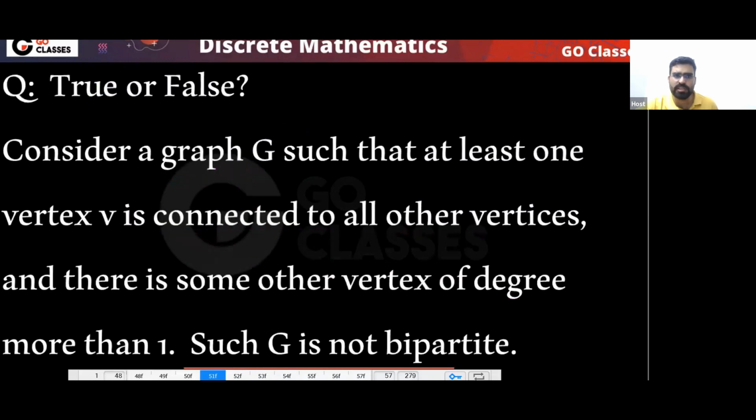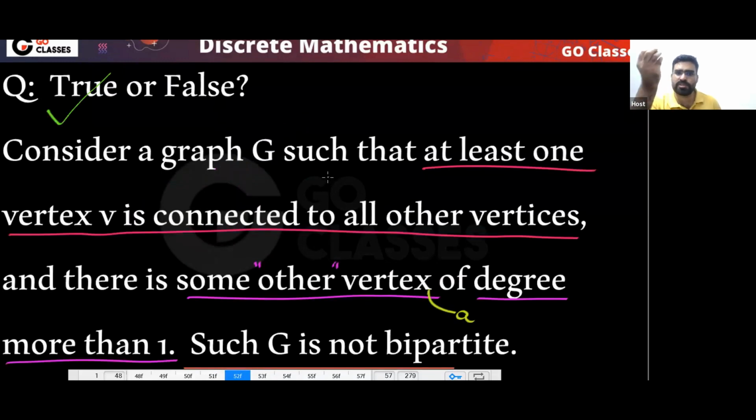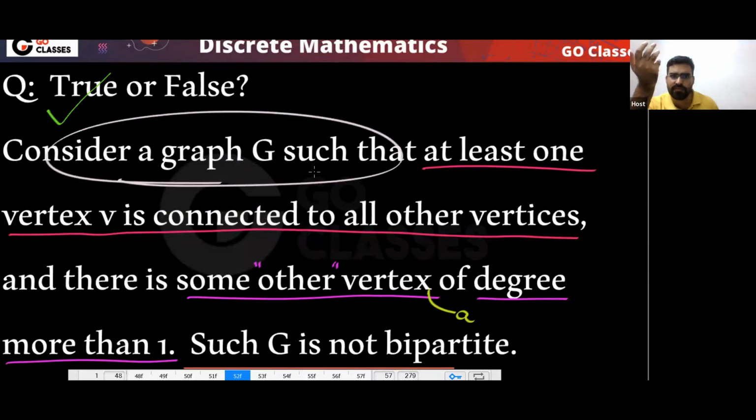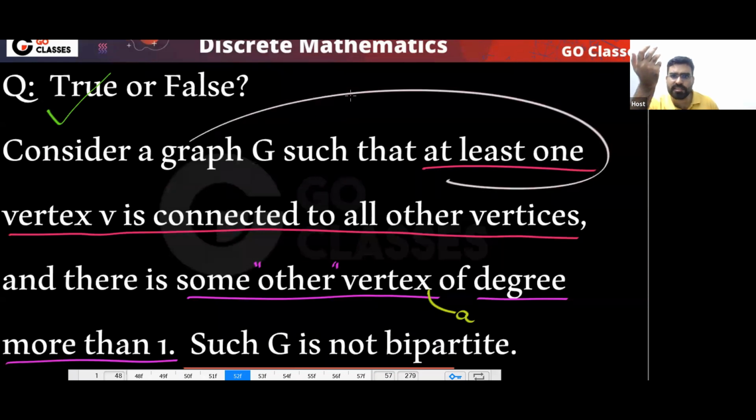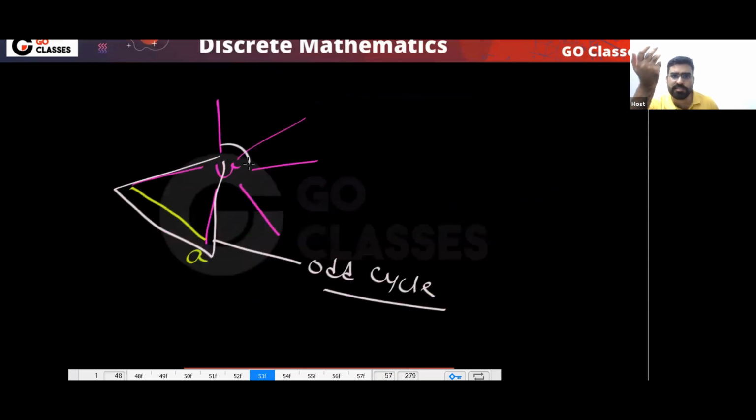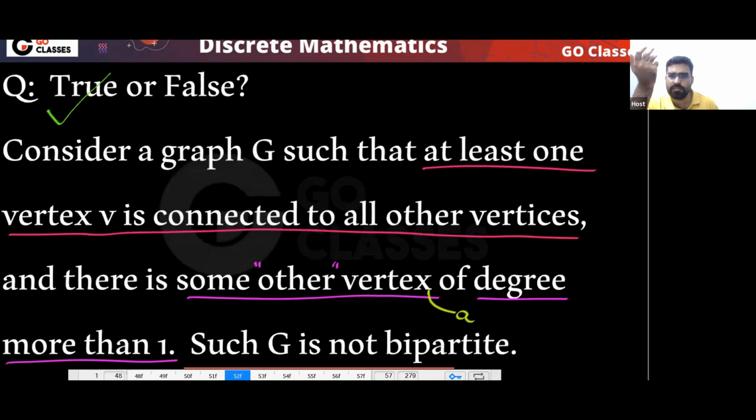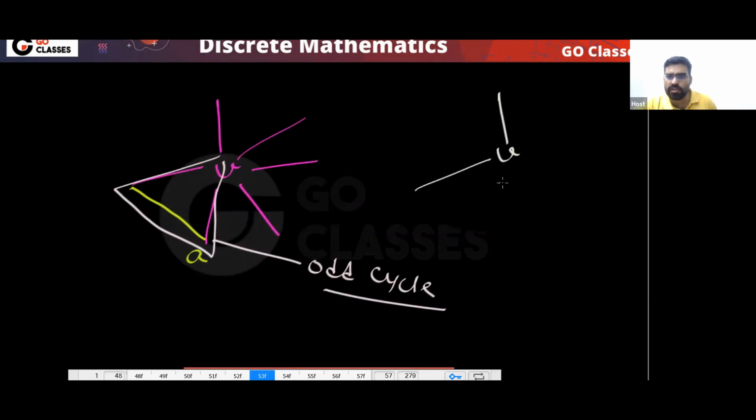This is a simple question. GATE exam is all about these questions. They will ask you this type of simple question, and you just have to apply it. The question is saying there is a graph where at least one vertex is connected to all others, and there is another vertex which has degree greater than 1.